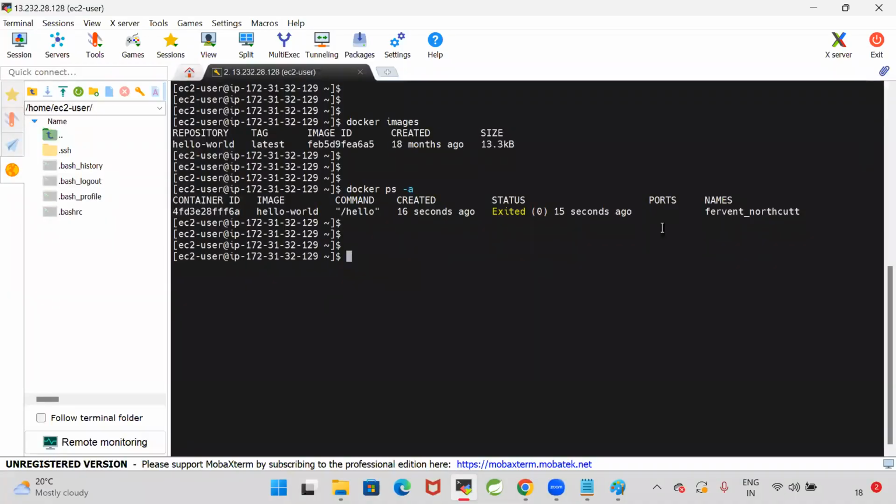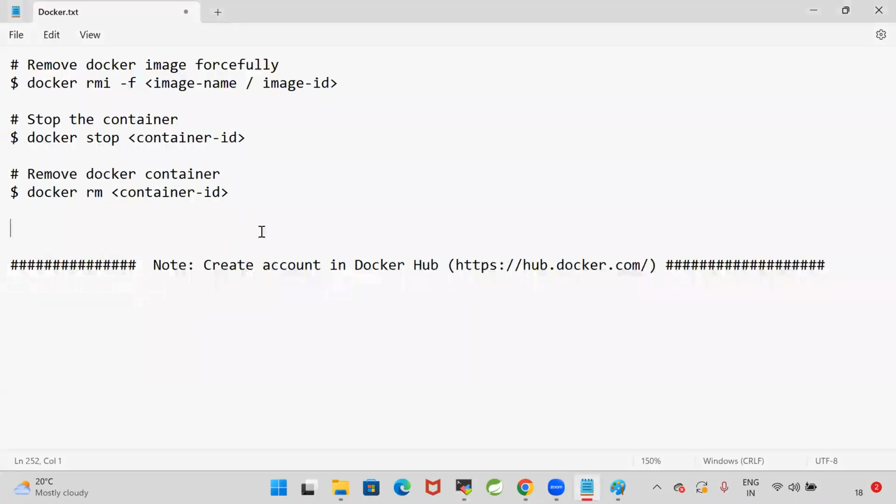Now what I want to do is remove all the stopped containers and unused images in the system. I want to remove all stopped containers, unused images, unused Docker networks and all that stuff. I want to make sure everything is clean.